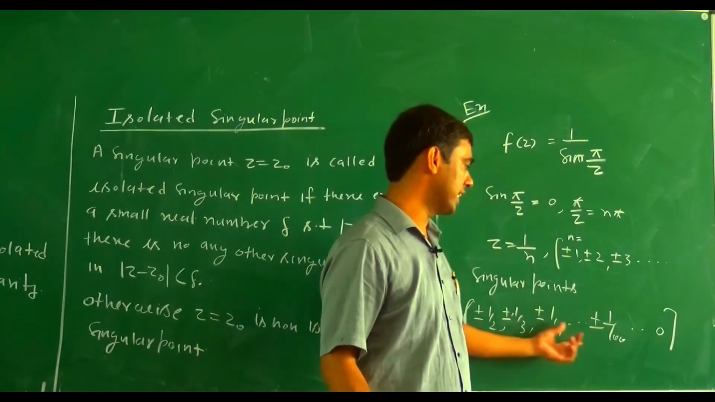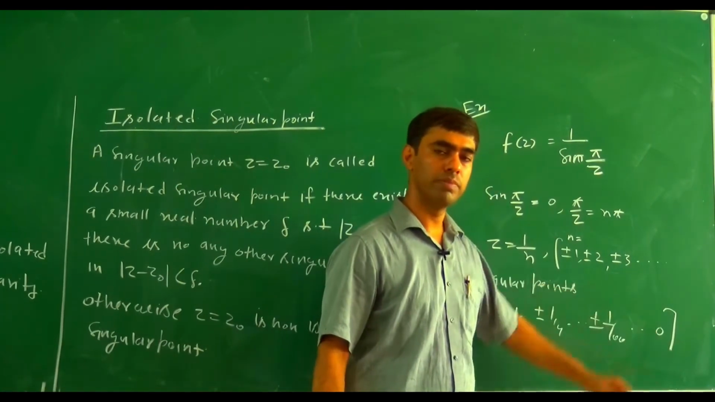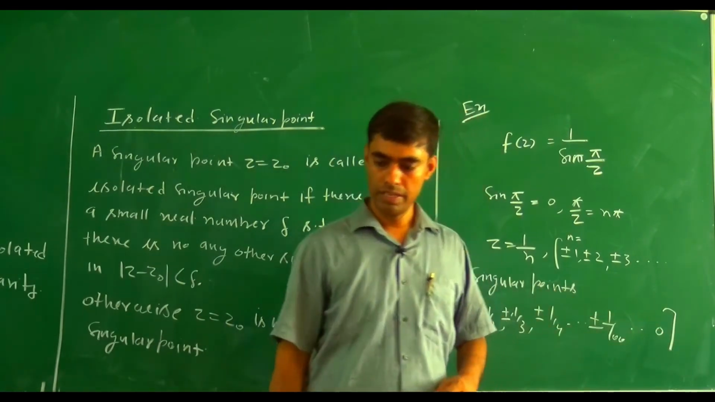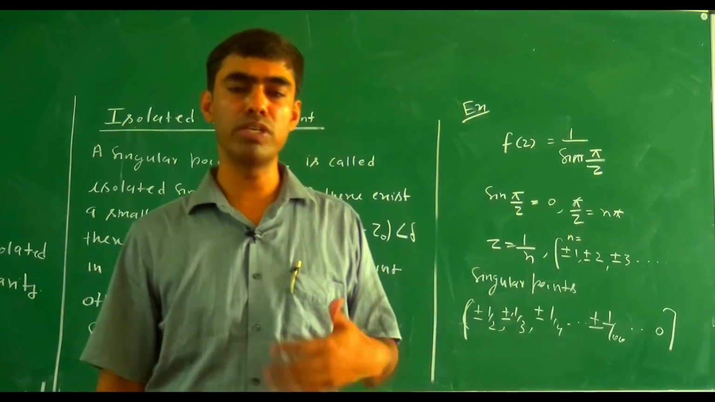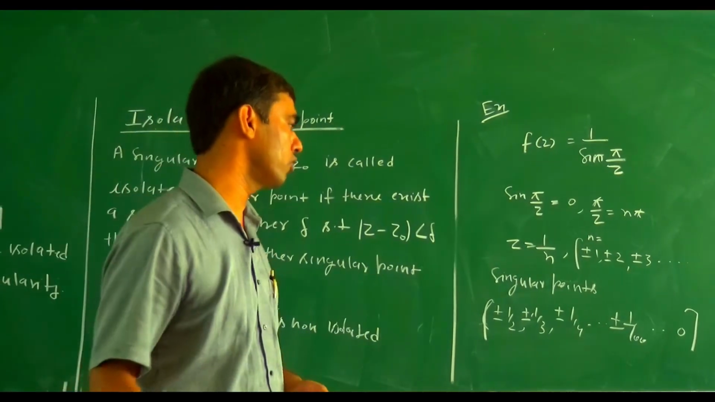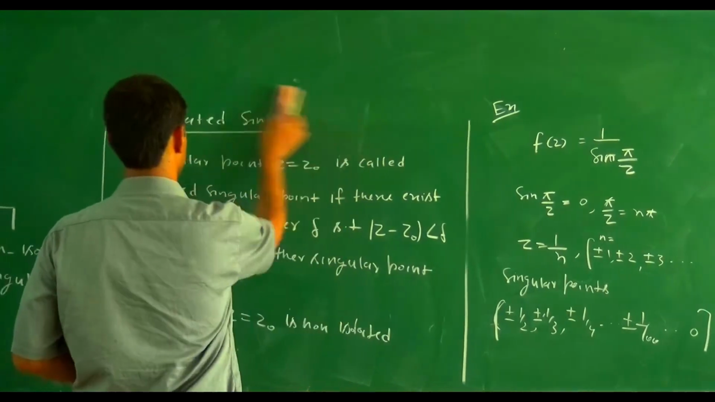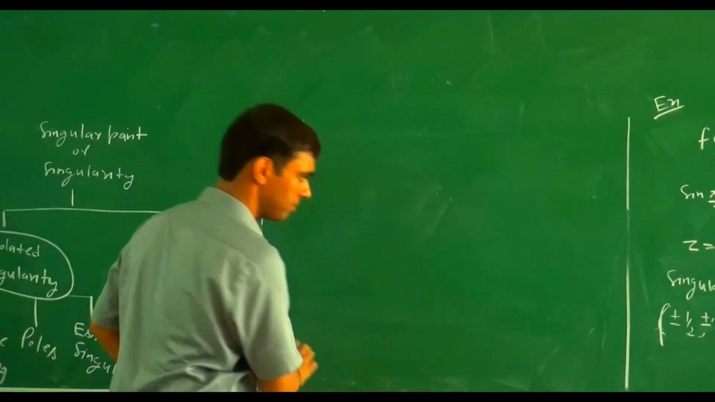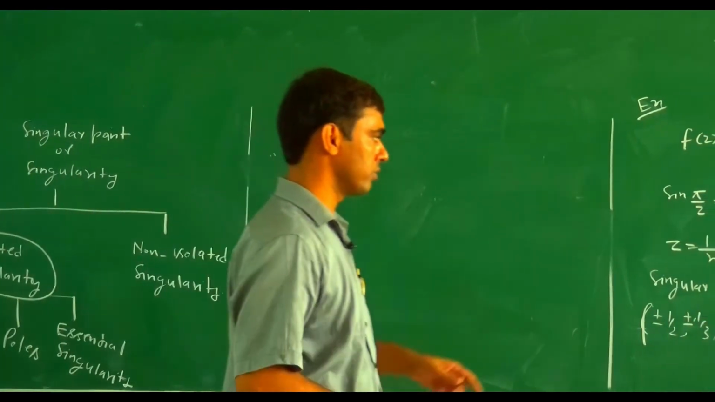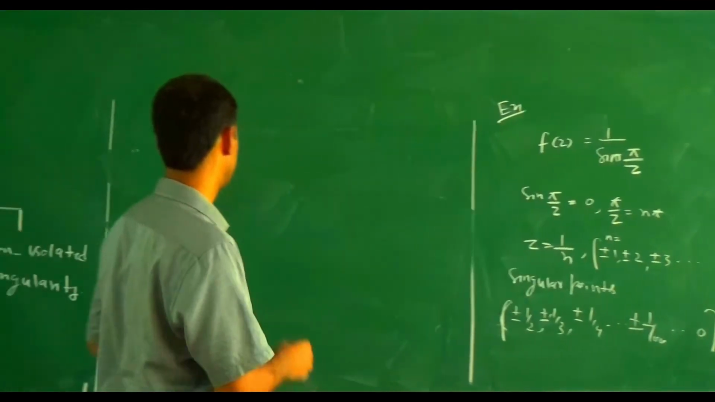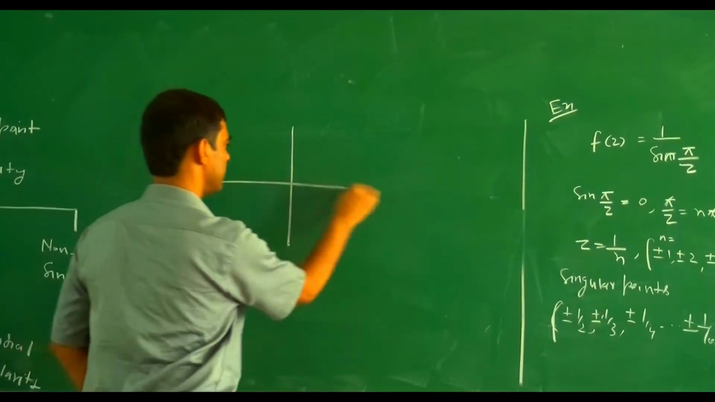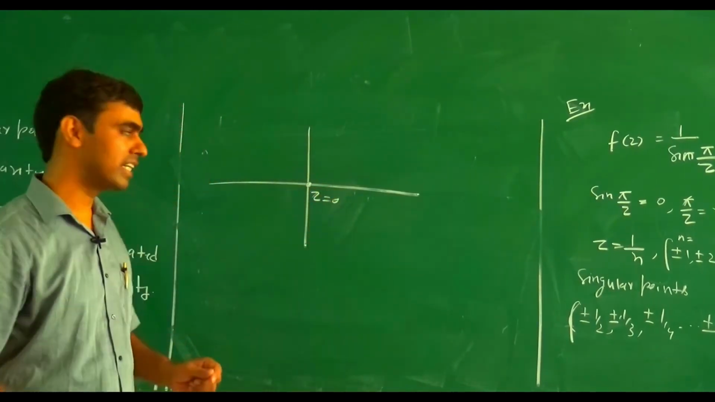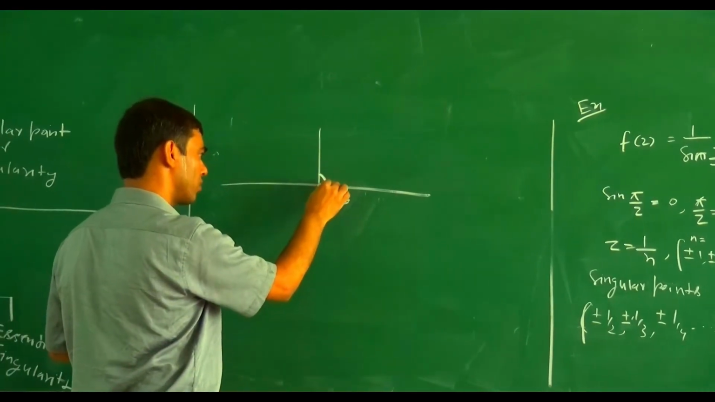All the other singular points except 0 are isolated singular points. But now we check at z equal to 0 whether the function has an isolated singular point or a non-isolated singular point. So how do we categorize this? If we try to examine here, at z equal to 0.